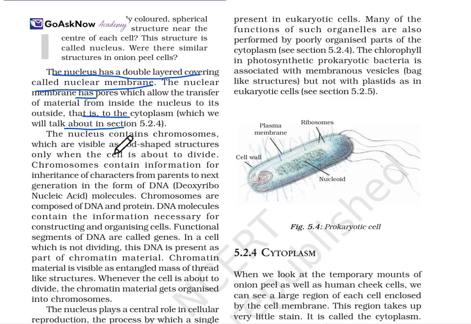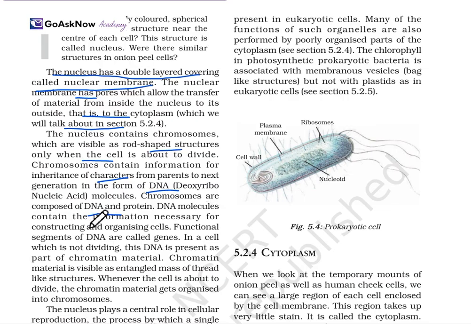The nucleus contains chromosomes, which are visible as rod-shaped structures only when the cell is about to divide. Chromosomes contain the information for inheritance of characteristics from parents to the next generation in the form of DNA, deoxyribonucleic acid. Chromosomes are composed of DNA and protein.